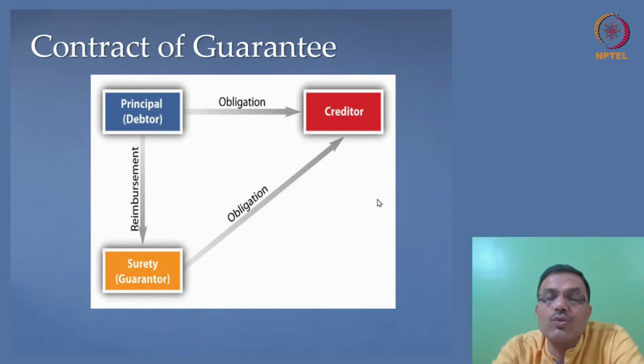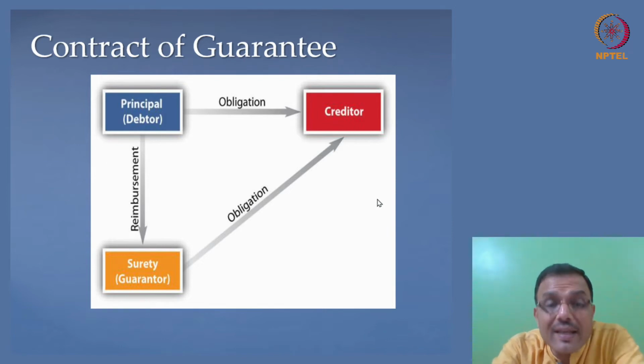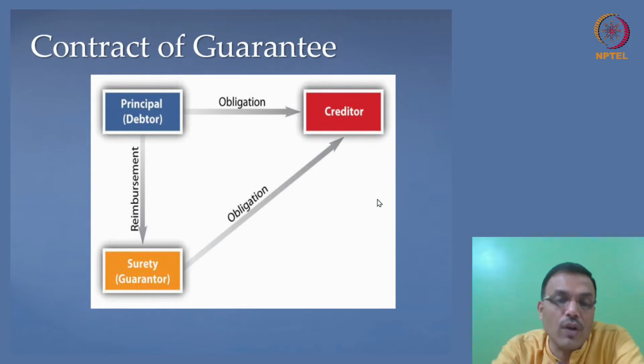So the guarantor or the surety steps in. He supports the contract. He is an important person in this contract because he says, look, whatever is the obligation between you both, I am there, I will support this contract. And in case the principal debtor defaults or fails to pay, I will pay. That's what the surety assures in such a contract.